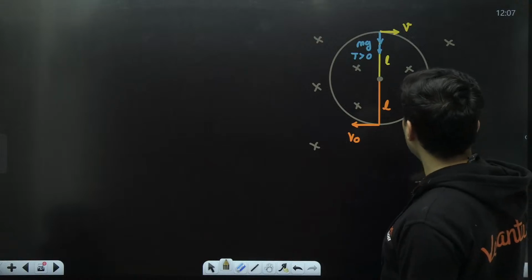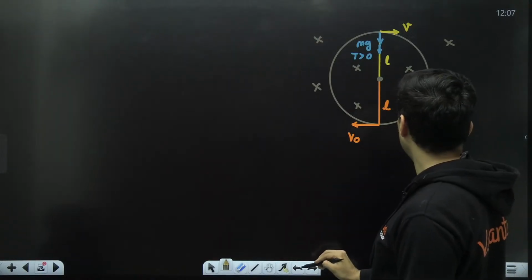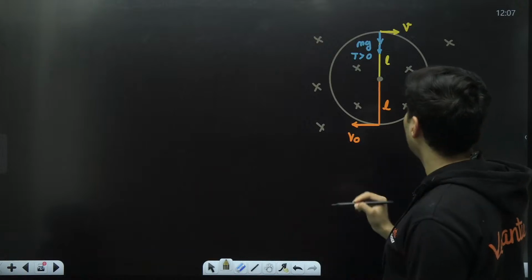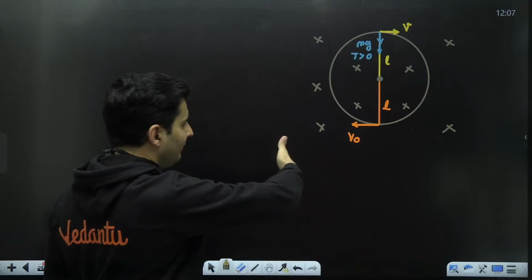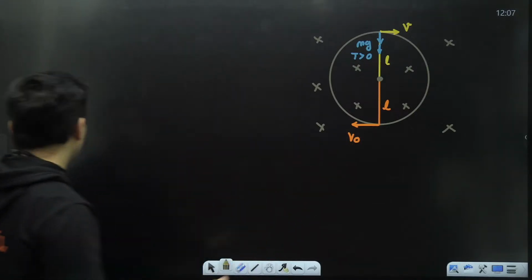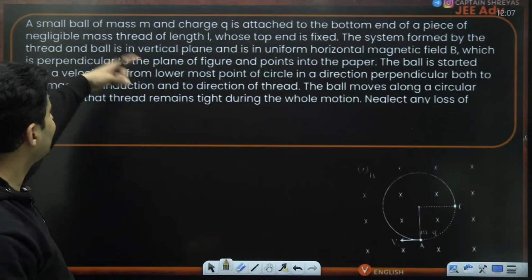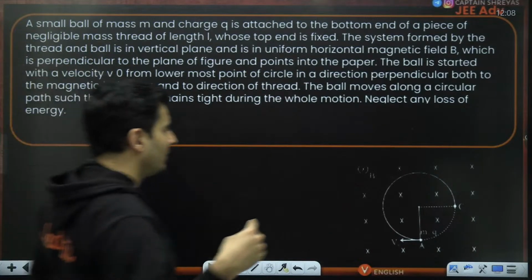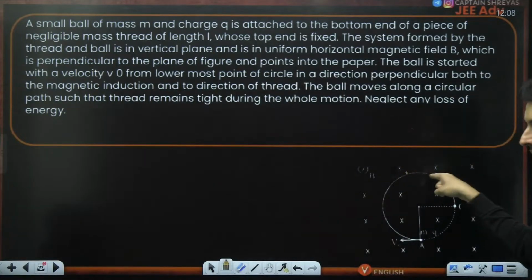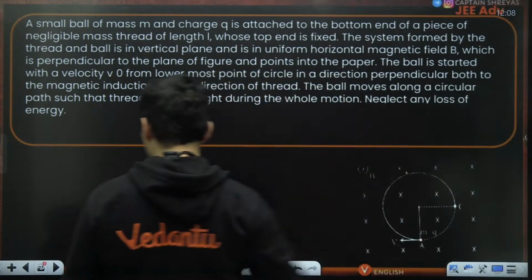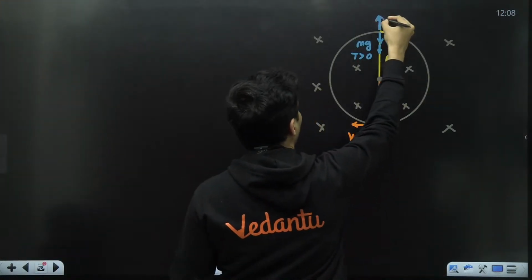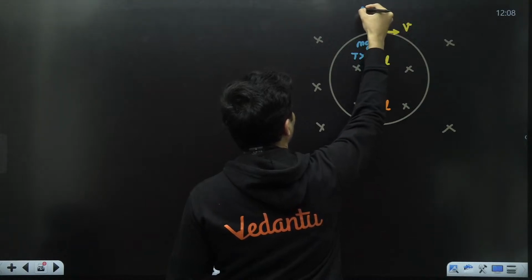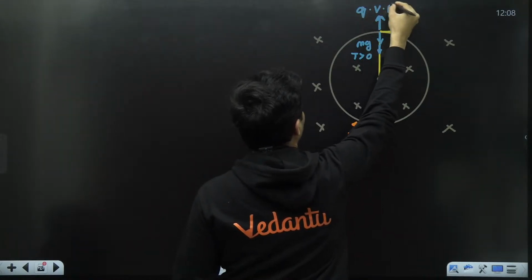So what do we do in such a case? Let's see. Okay, so magnetic field is also there. So QV cross B force will be there. Velocity is there, magnetic field is inside, V cross B. Is it an electron or something? Nothing is given. It's just a charge. So if the magnetic field is inside, then the velocity will be towards the right side and the magnetic force will be upwards. So the magnetic force in this case is upwards, and that will be Q into this velocity, into this speed.